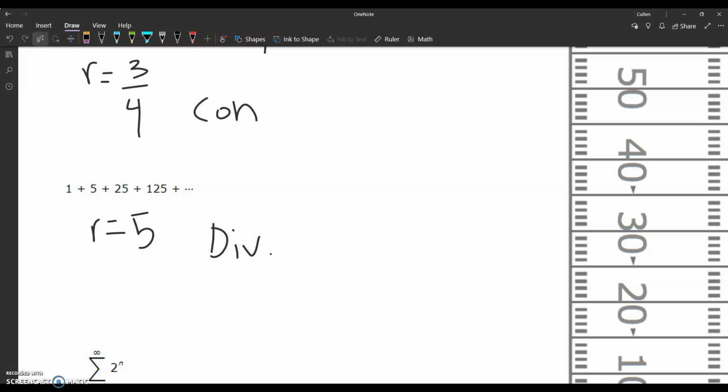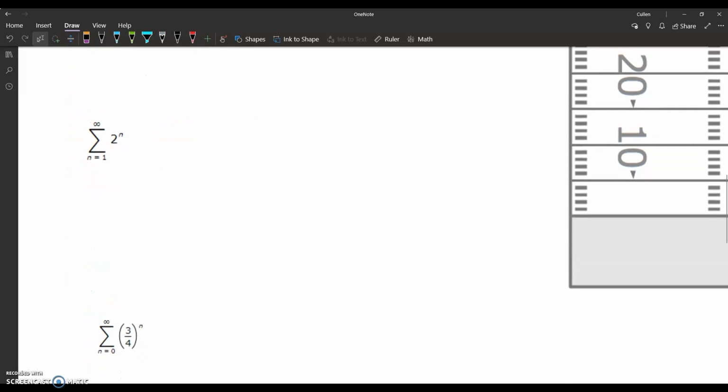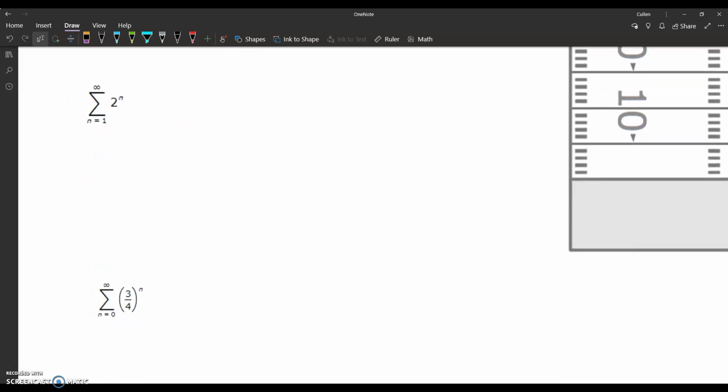Okay, so let's go down here and look at some sigma notation options also. When you're dealing with sigma notation, all you want to do is look at the number that is underneath the exponent, because that's your common ratio, or R. And you know it's an infinite sum because, if you understand the basics of sigma notation, starting from 1, this is saying add up the terms from 1 to infinity. We'll talk about how you can do that on your calculator tomorrow. But R is the number underneath the exponent, so this is 2, and 2 is bigger than 1, so this would diverge.